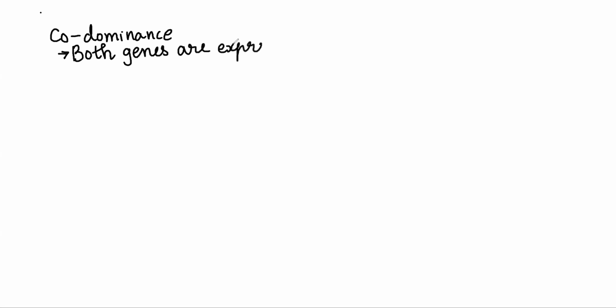The other example, kids, is called codominance. So in incomplete dominance, the dominant gene was expressed less. In codominance, there is no dominant, no recessive. Both genes are expressed equally. Now, an example is cattle, that is, cow.